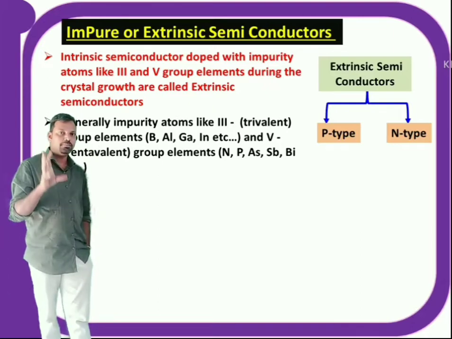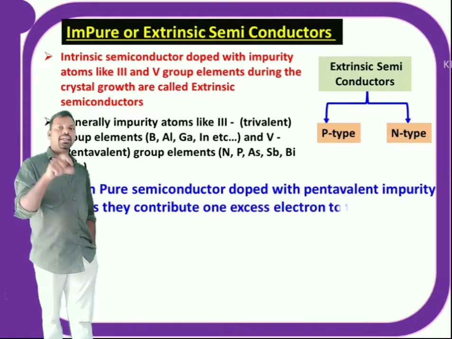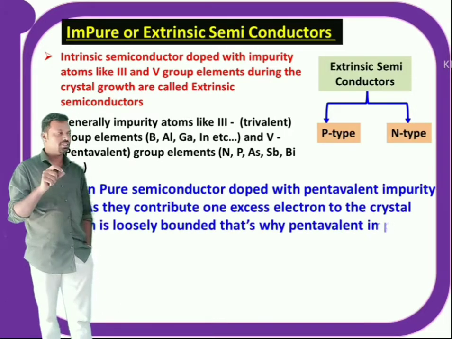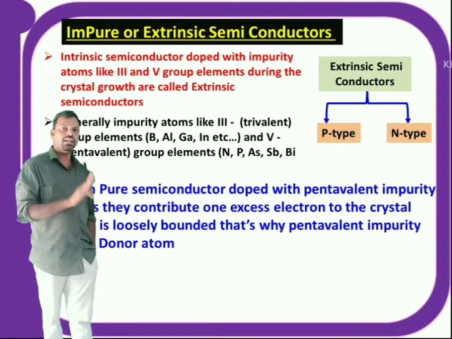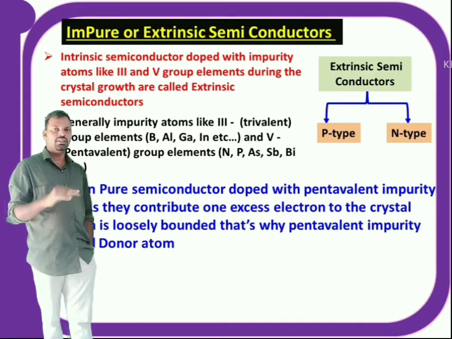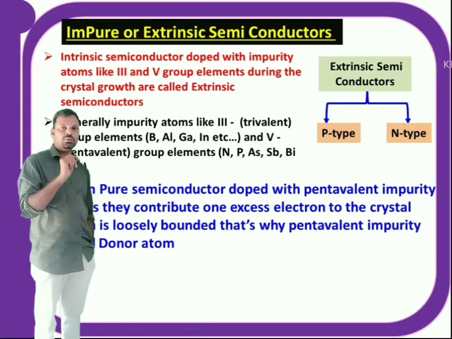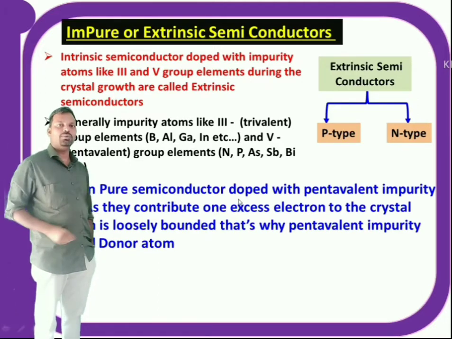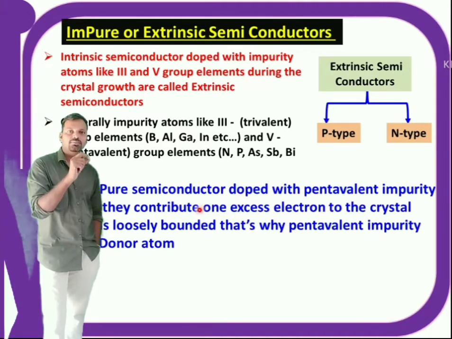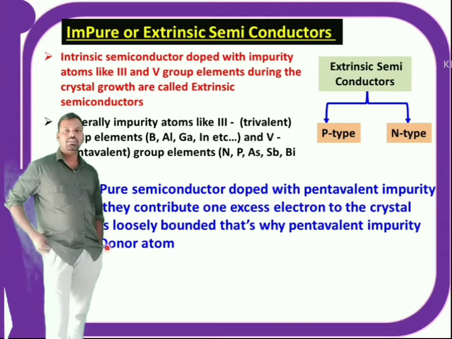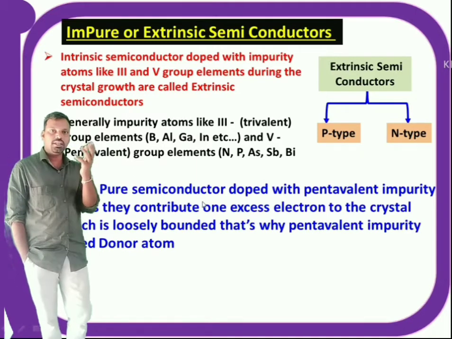So depending on whether you add a trivalent or pentavalent impurity, extrinsic semiconductors are divided into p-type and n-type semiconductors. When a pure semiconductor is doped with pentavalent impurities like arsenic or antimony, it is said to be an n-type semiconductor. When a pentavalent impurity is added, the impurity atom donates one excess electron to the crystal. So the pentavalent impurity adds one extra electron. That's why these impurities are also called donor atoms, because they are donating one excess electron.